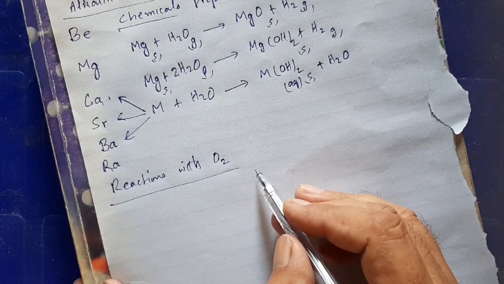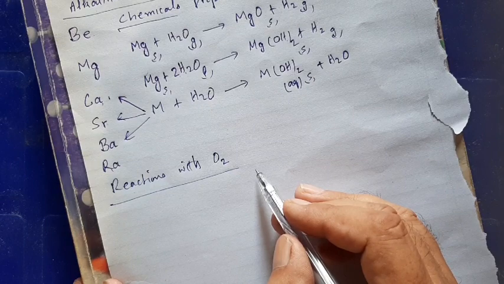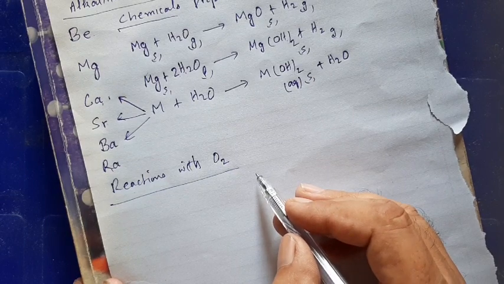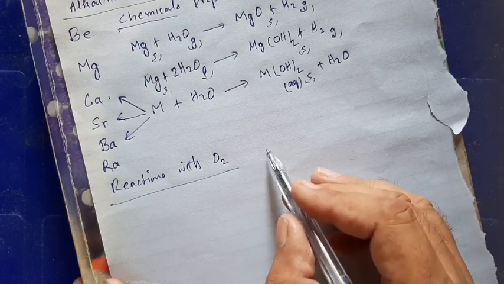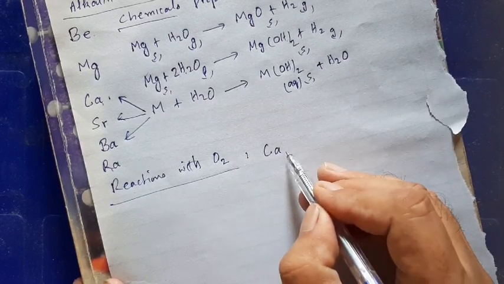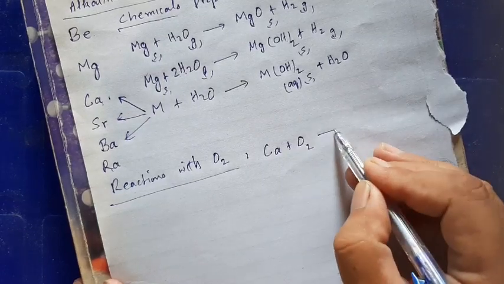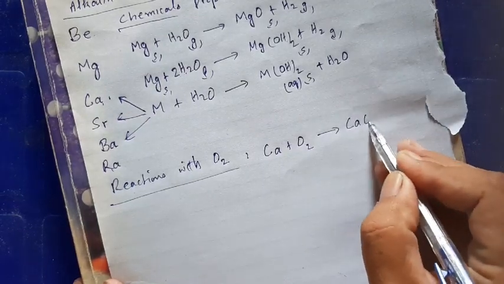These oxides are obtained either by heating metal in oxygen or by heating their carbonates at high temperature. For example, reaction given in your textbook is calcium, which is a solid metal. It reacts with oxygen and gives normal oxide, calcium oxide.